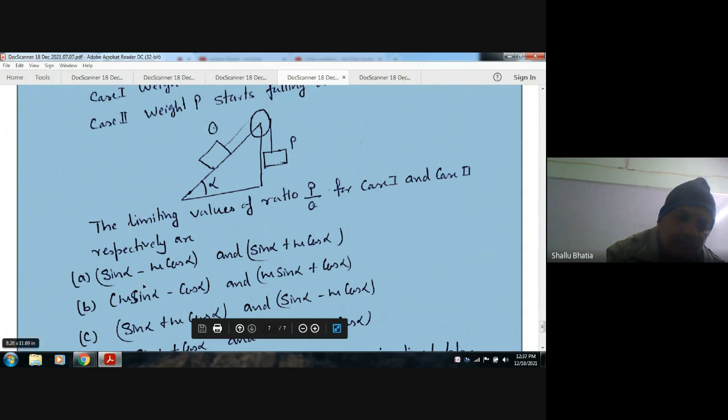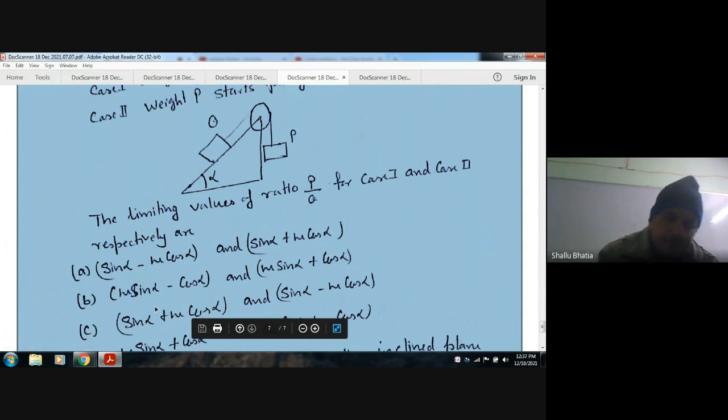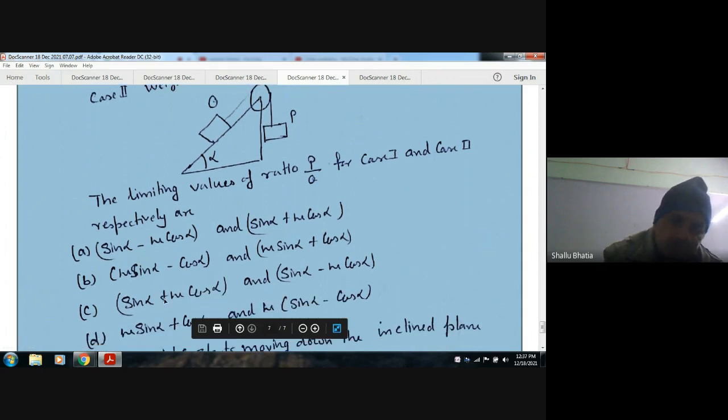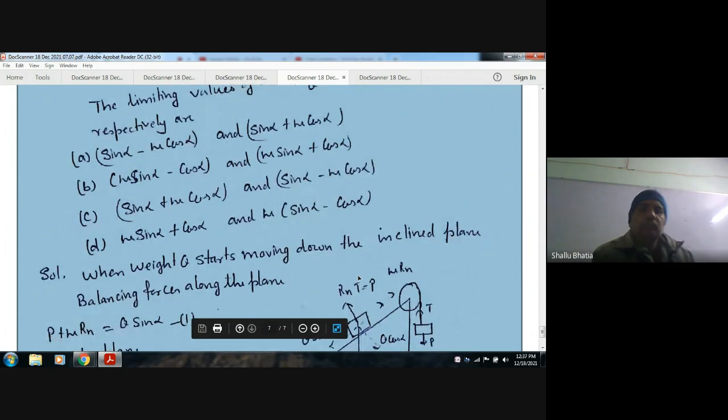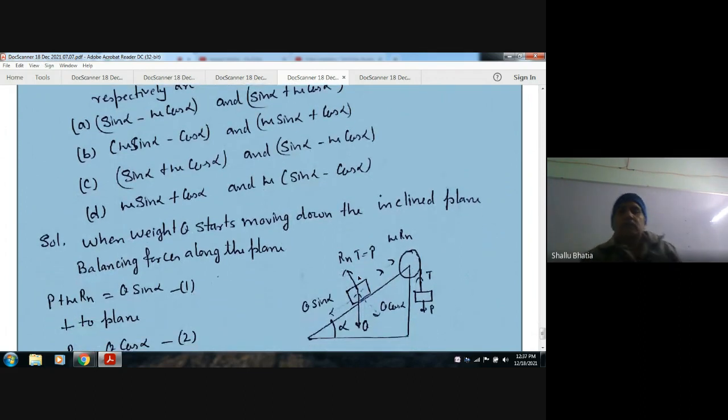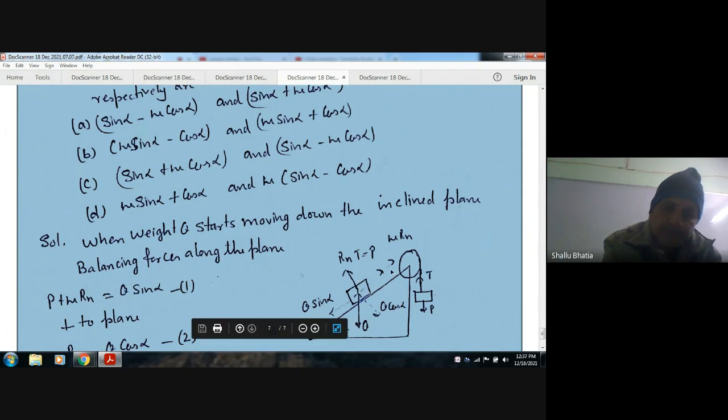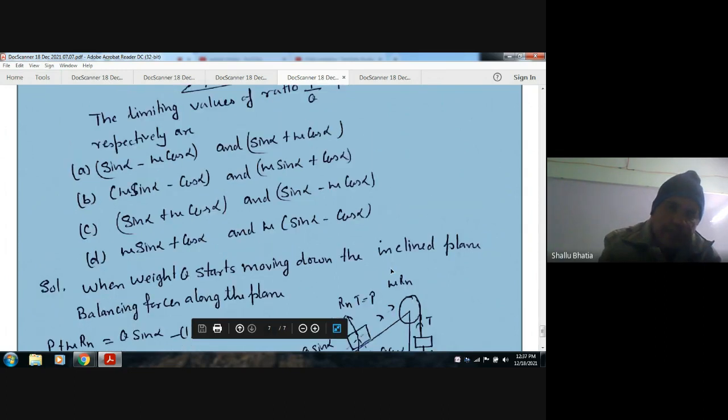So the options are: A, sin alpha minus mu cos alpha, and sin alpha plus mu cos alpha; B, mu sin alpha minus cos alpha, and mu sin alpha plus cos alpha; C, sin alpha plus mu cos alpha, and sin alpha minus mu cos alpha; D, sin alpha plus cos alpha, and mu sin alpha minus cos alpha. Okay, so let us take the first case.